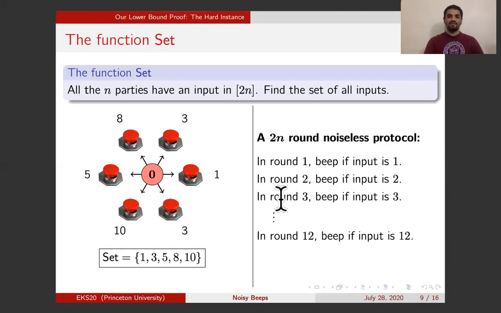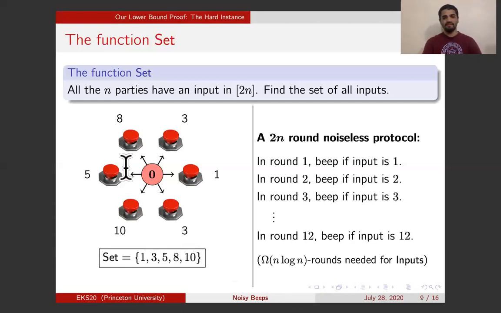This is not an artifact of this protocol. In fact, computing the set of inputs, determining which parties have what inputs in this set, is a hard problem. It requires at least n log n rounds. And this is because there are n parties, and each one of them has an input of length log n. So to determine these inputs exactly, or even approximately, requires at least n log n bits of communication. We'll use this fact later in our proof that a noisy protocol also requires n log n rounds.